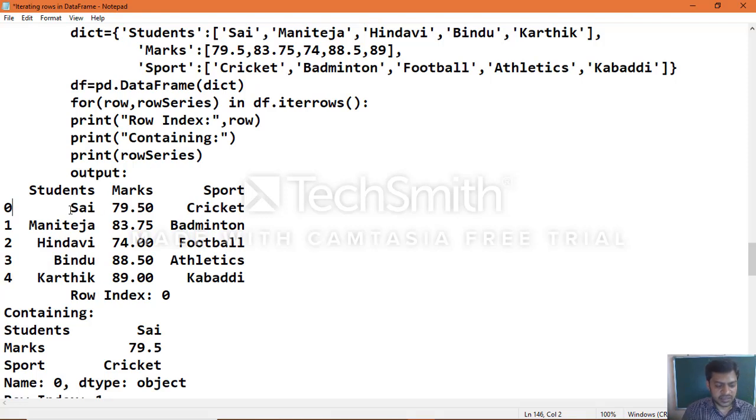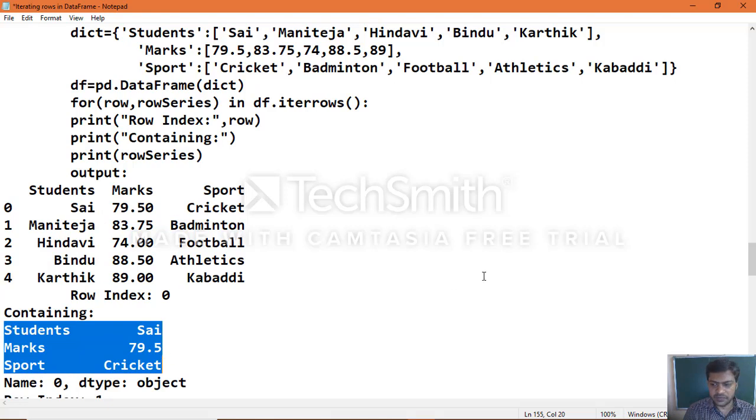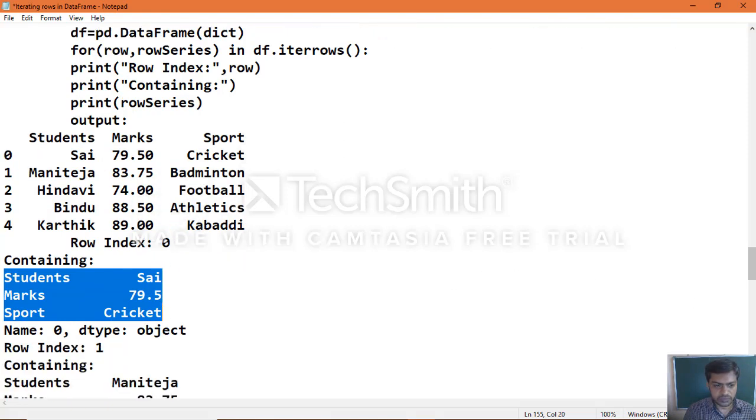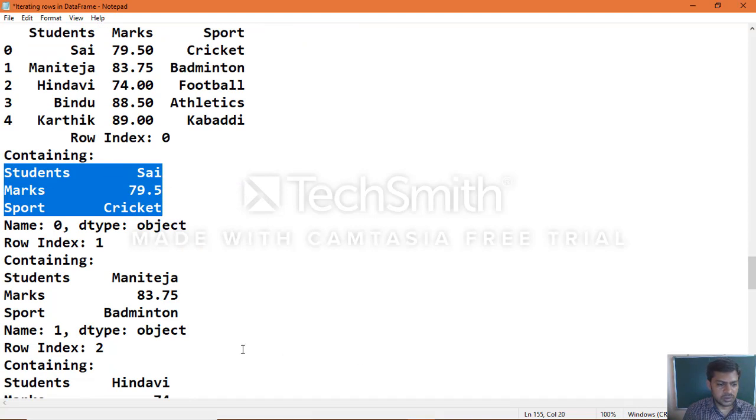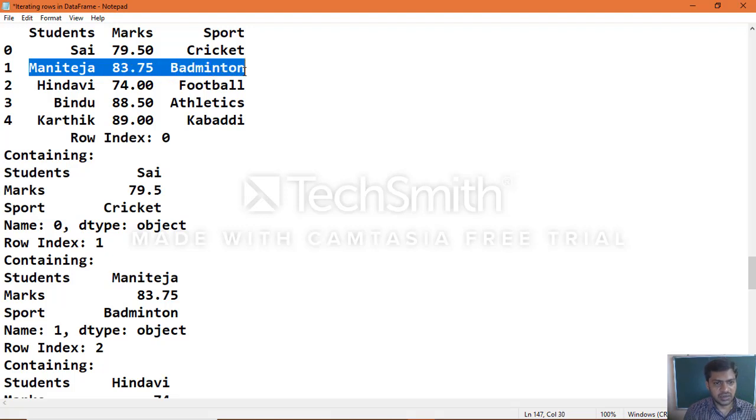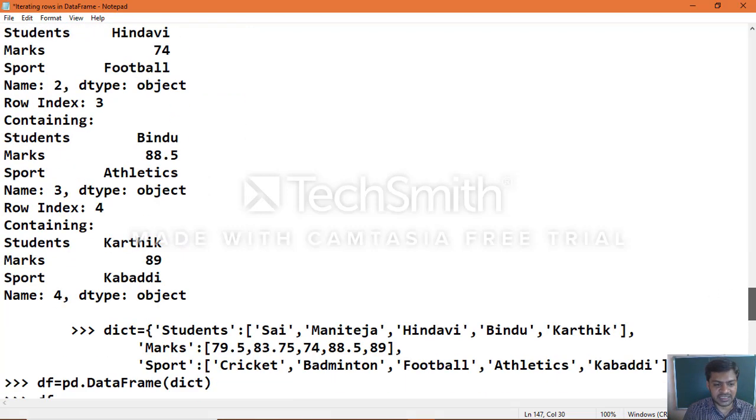Now look at this: this is the row 0 information, the name of the student, the marks, and the sport he plays. You can see clearly the 0 index. In the same way, index 1 is this information, a data frame row. You can see the student name again, then marks and sport. In the same way, you can see all the data frame row-wise data we extracted.